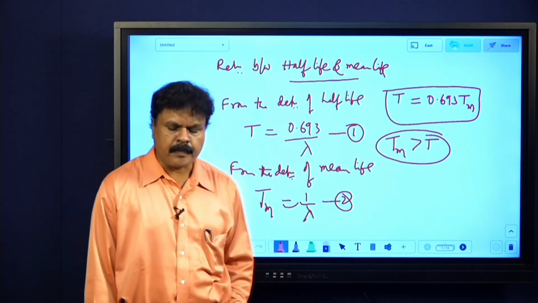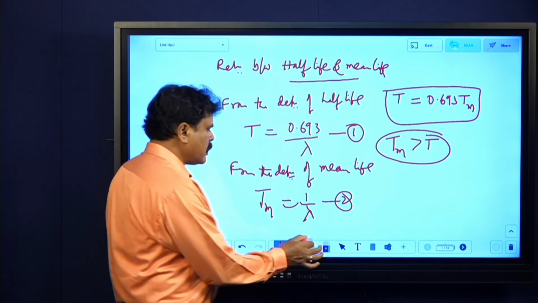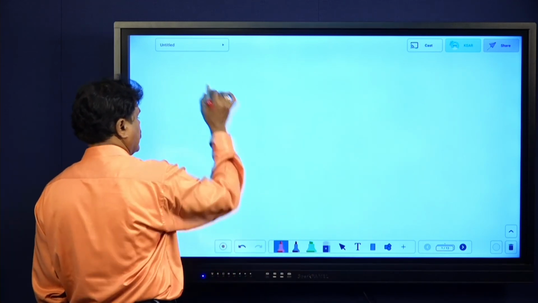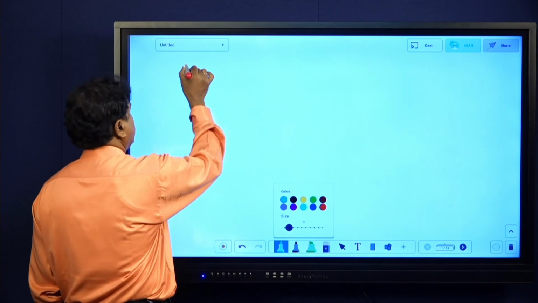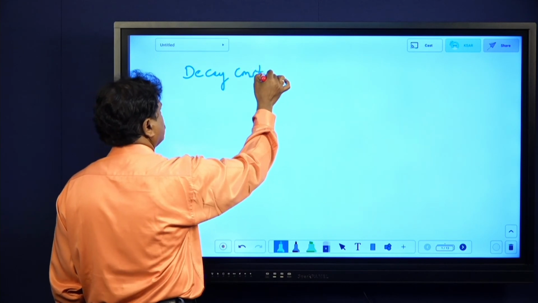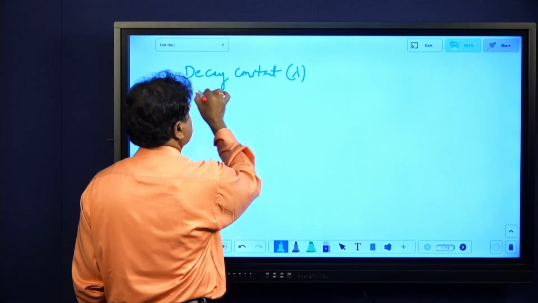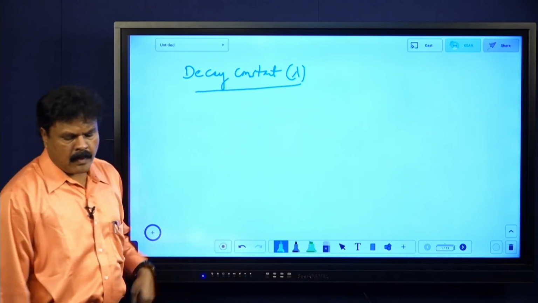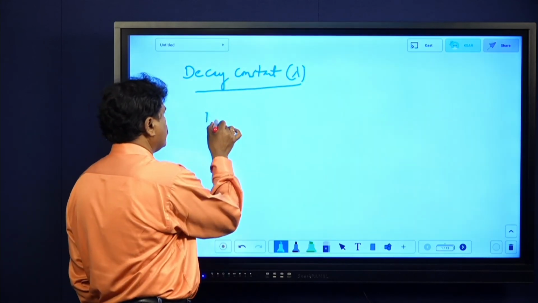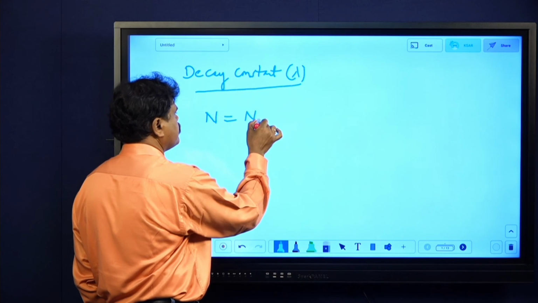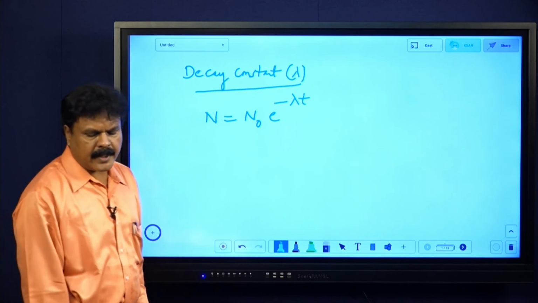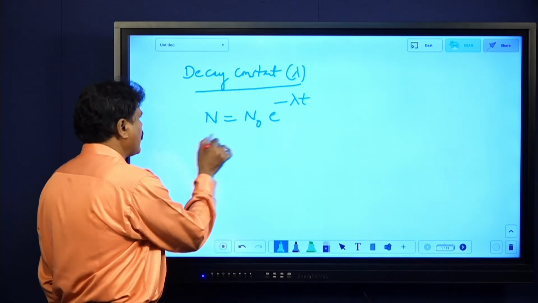Now finally, here I would like to define the decay constant. We are already using the term decay constant, so what is this decay constant? This definition is also important. I will put it this way: according to the radioactive decay law, N equals n0 into e power minus lambda T.